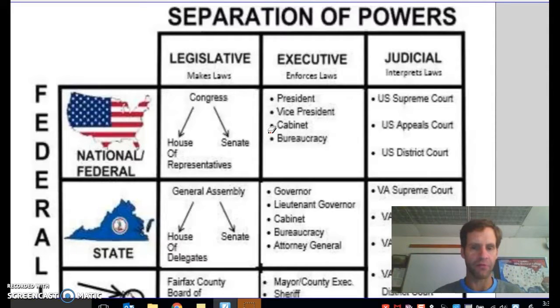Administer the state bureaucracy. Look again in your executive branch. Bureaucracy appears at the national level and at the state level. So D is not going to be a good choice.